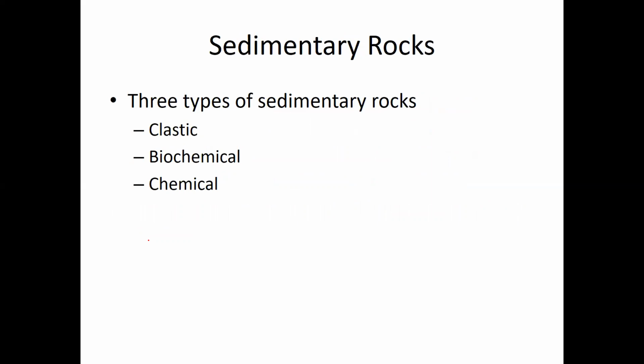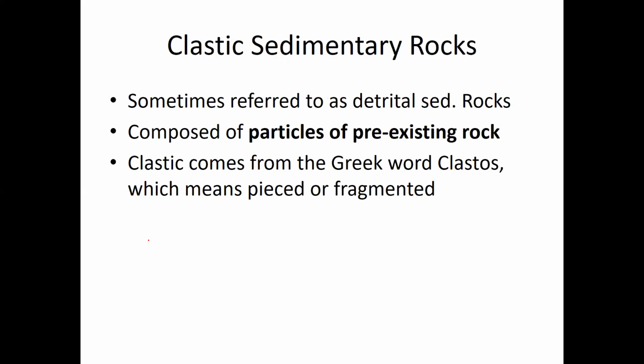And whenever these three types of sediment are turned into sedimentary rock, they form three different types of sedimentary rock: clastic, biochemical, and chemical. First we'll start off with clastic sedimentary rocks. Clastic sedimentary rocks are sometimes referred to as detrital sedimentary rocks.